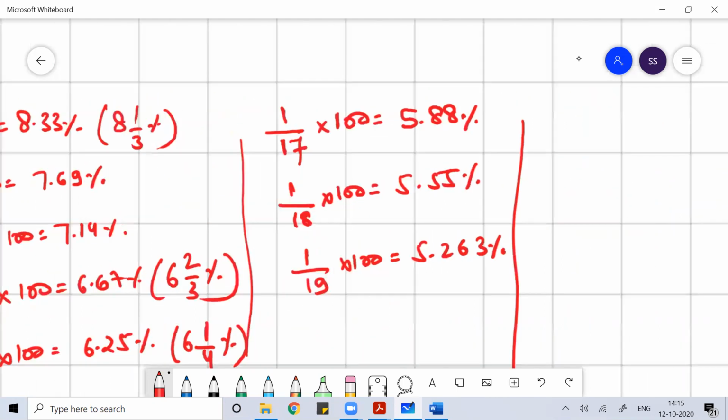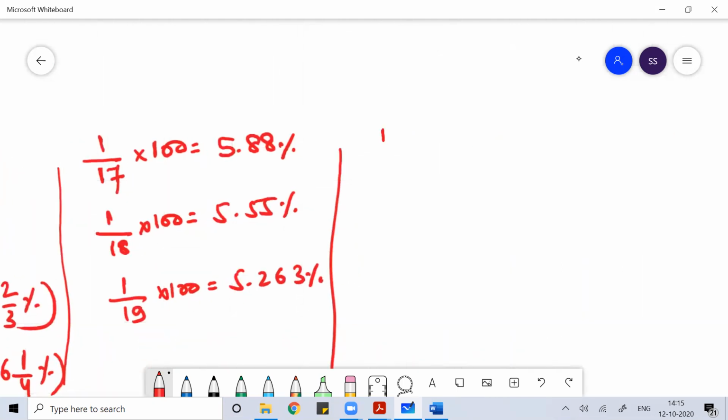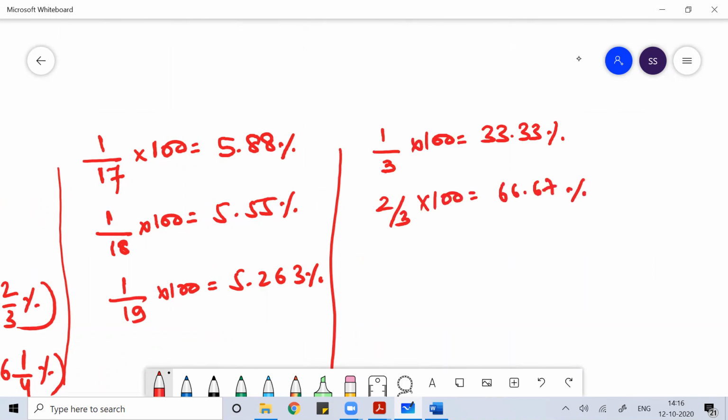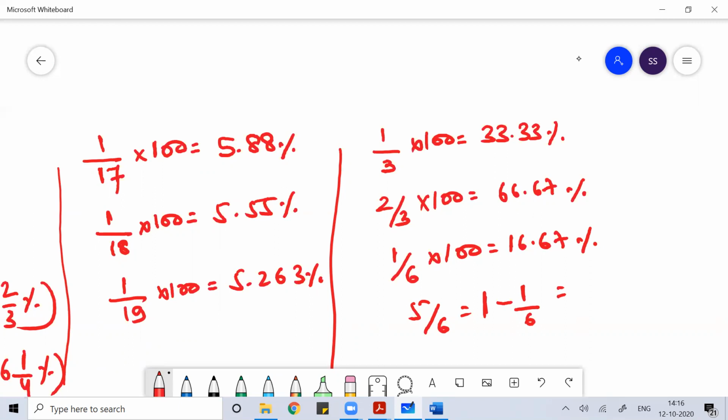You know that 1 by 3 is 33.33%. So 2 by 3 in percentage will be 66.67%. Remember that. Now 1 by 6 in percentage is 16.67%. Similarly, 5 by 6 means 1 minus 1 by 6, so that will become 100 minus 16.67, which is 83.33%. You have to remember them.